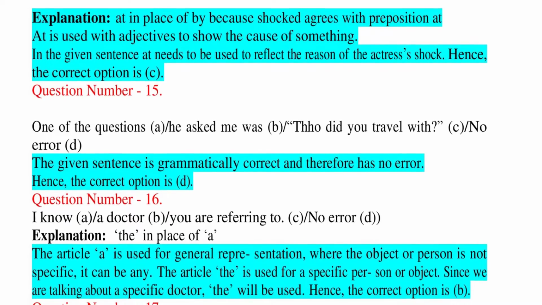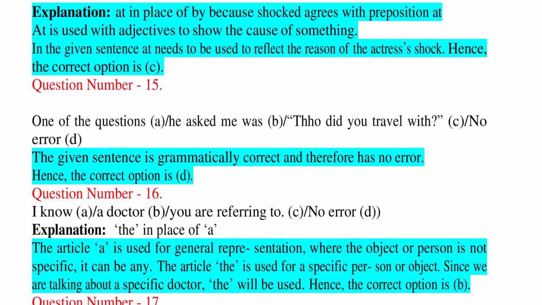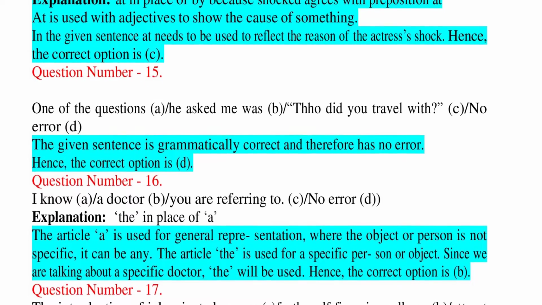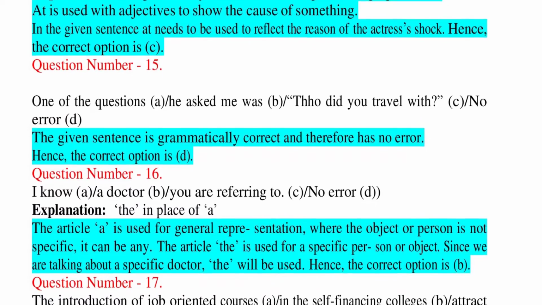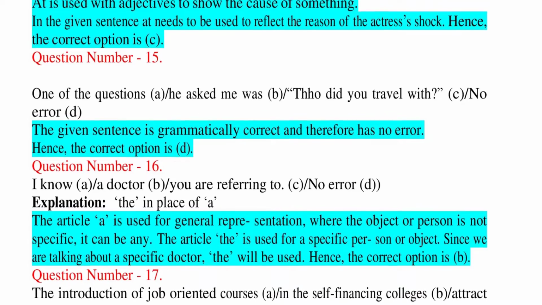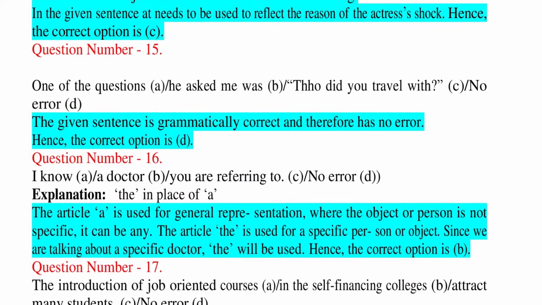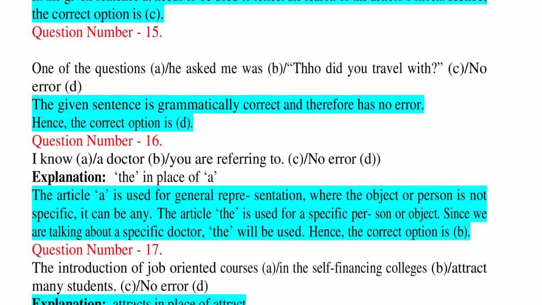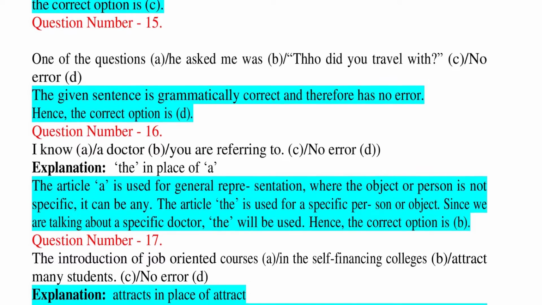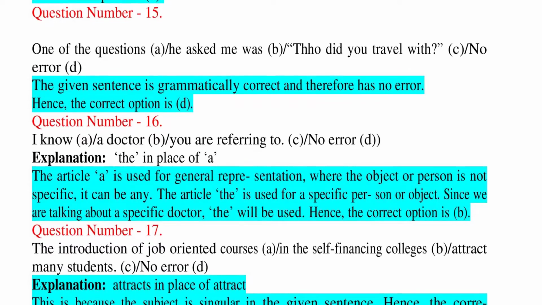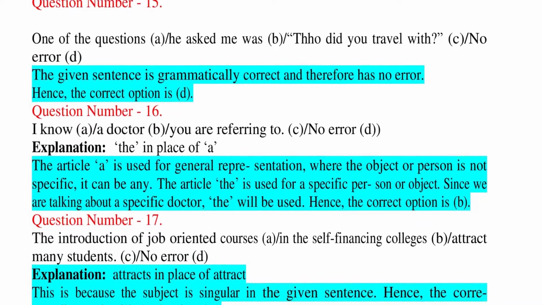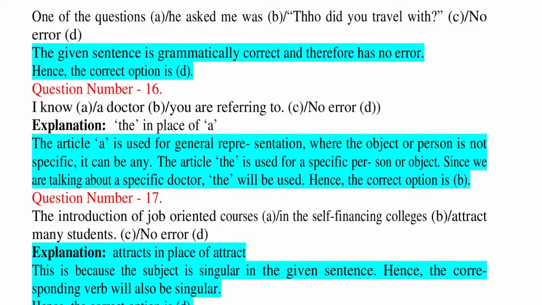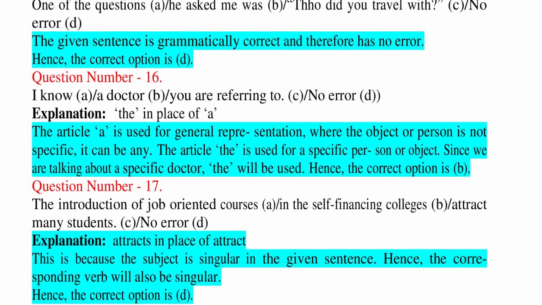Question number 16. I know A. a doctor. B. you are referring to. C. No error. D. Explanation. The in place of A. The article A is used for general representation where the object or person is not specific. It can be any. The article that is used for a specific person or object. Since we are talking about a specific doctor, the will be used. Hence, the correct option is B.